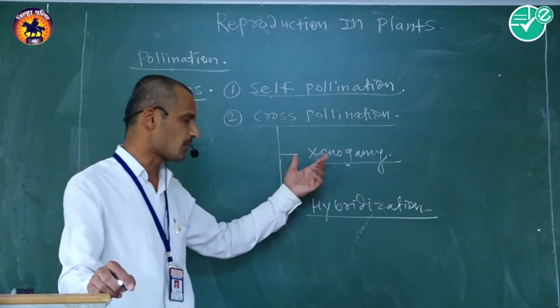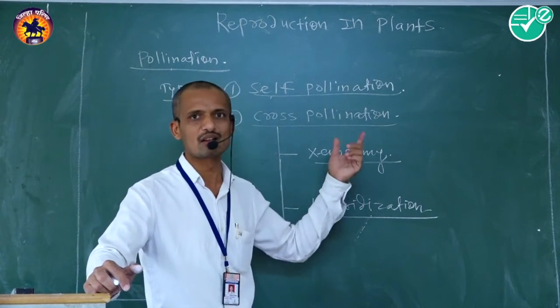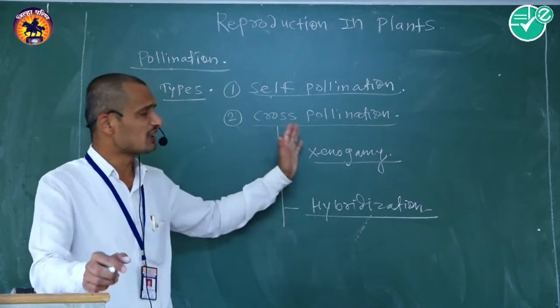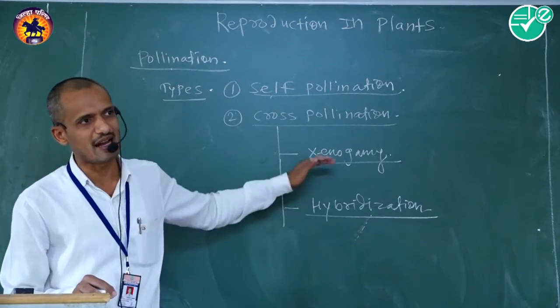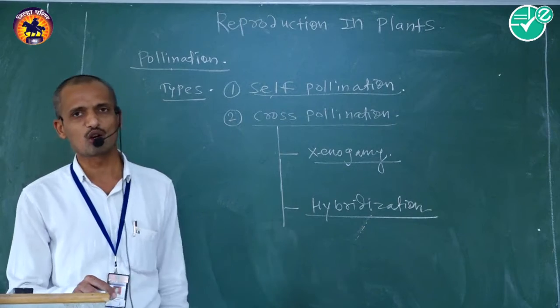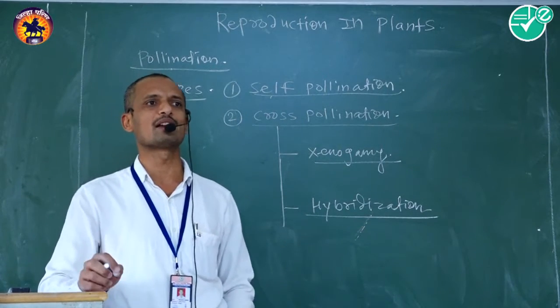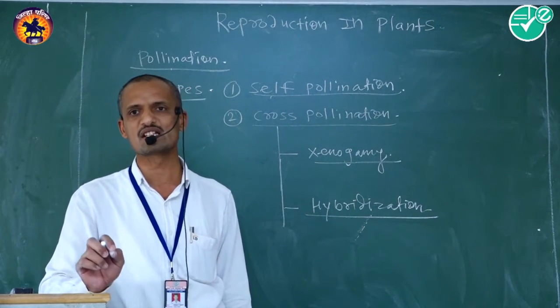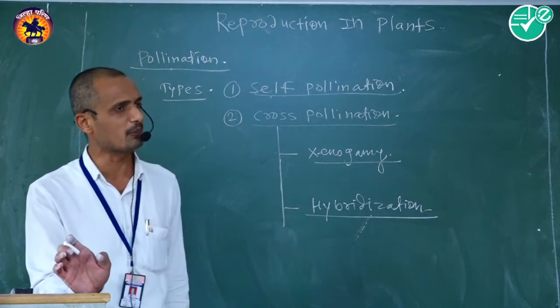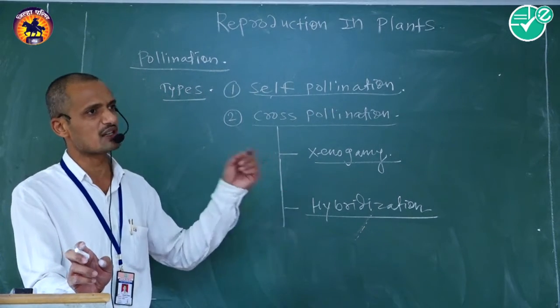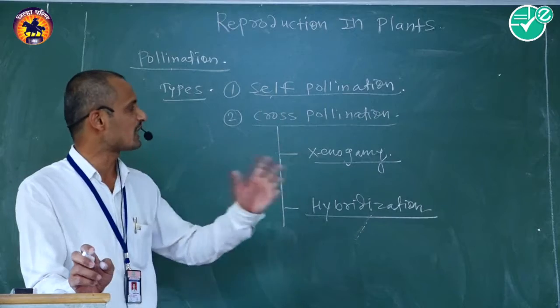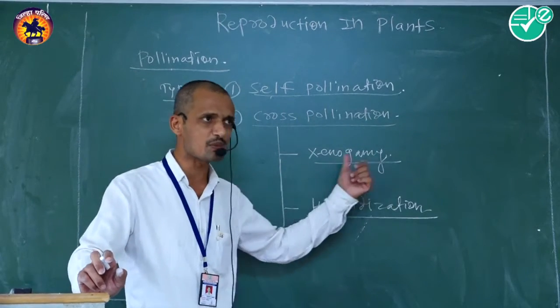That is one of the types of cross-pollination, called xenogamy. Xenogamy means transfer of pollen grain from anther to the respective stigma of two different flowers located on two different plant bodies of the same species.